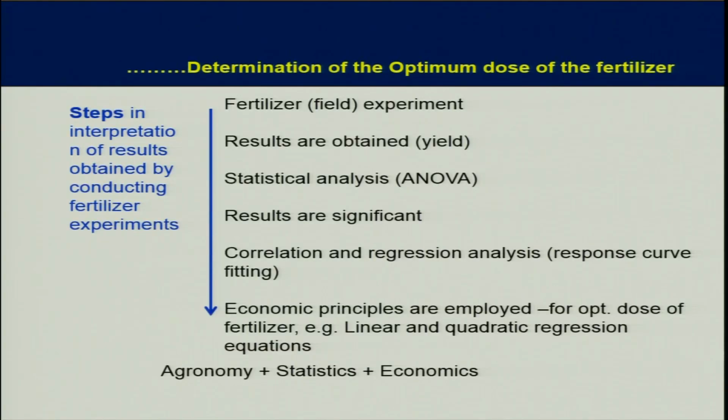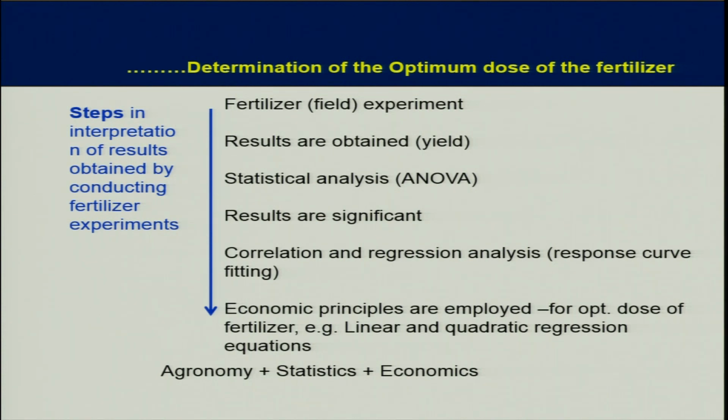So this is the procedure. Suppose you have obtained the results and you have done the F test. The F test is the analysis of variance test, and you found that your F test is significant. I think most of you know what the F test, analysis of variance, is.